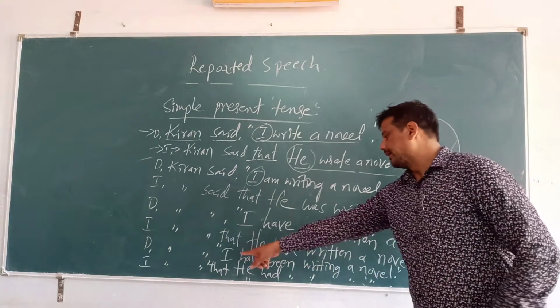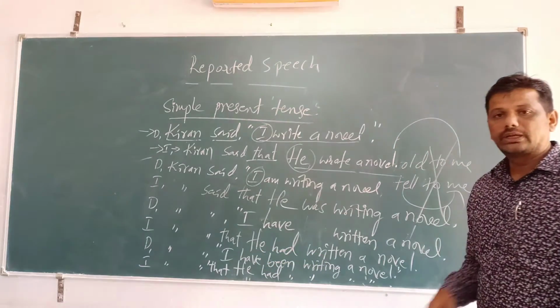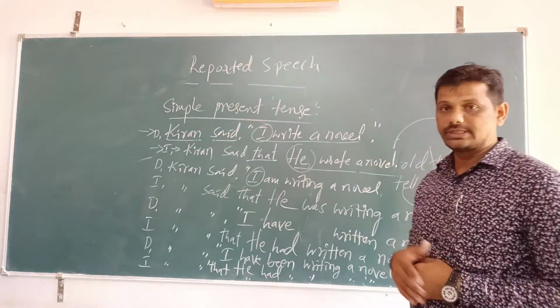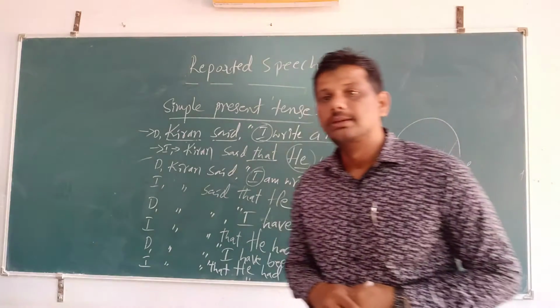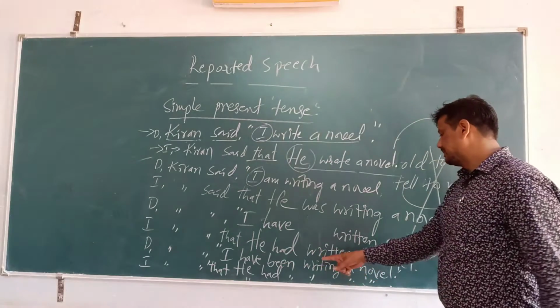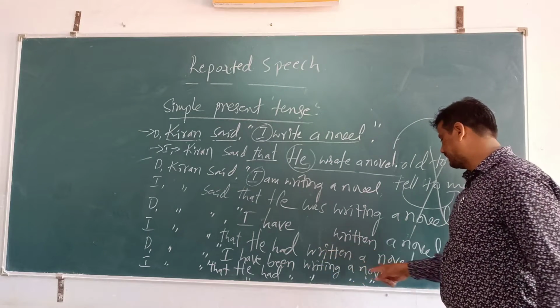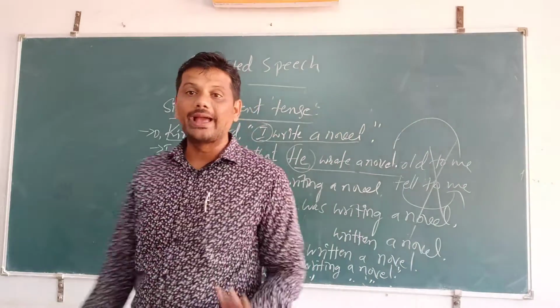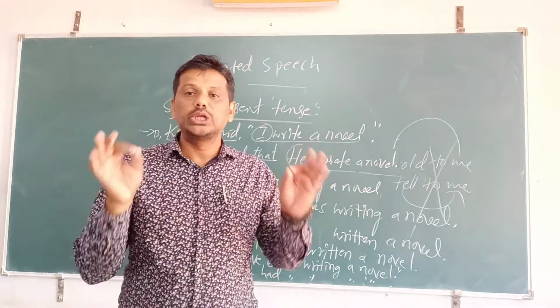Then Kiran said, "I have been writing a novel." Present perfect continuous tense will change into past perfect continuous tense. Kiran said that he had been writing a novel.